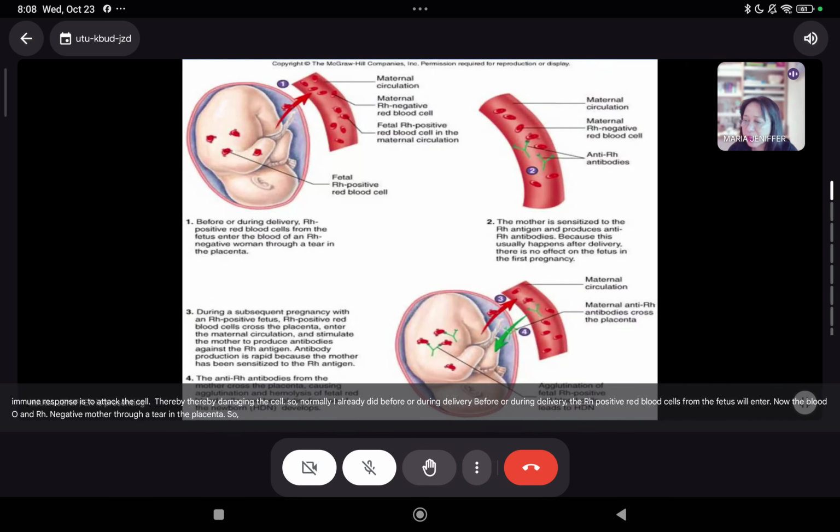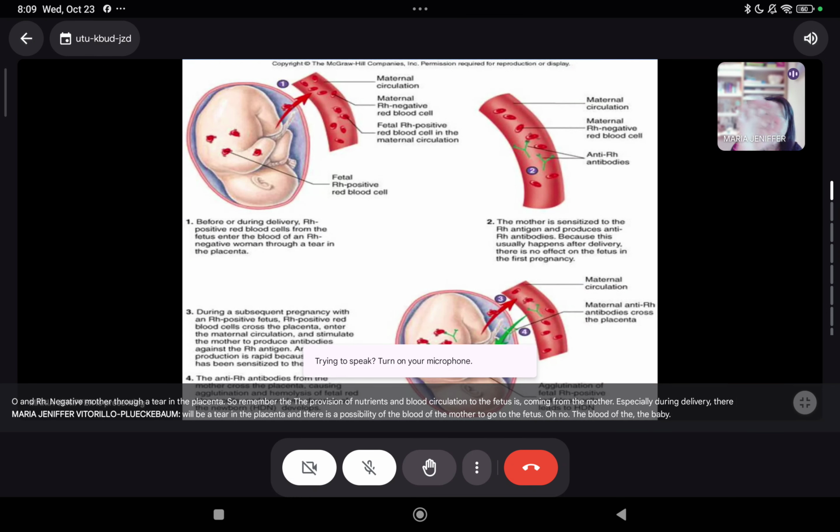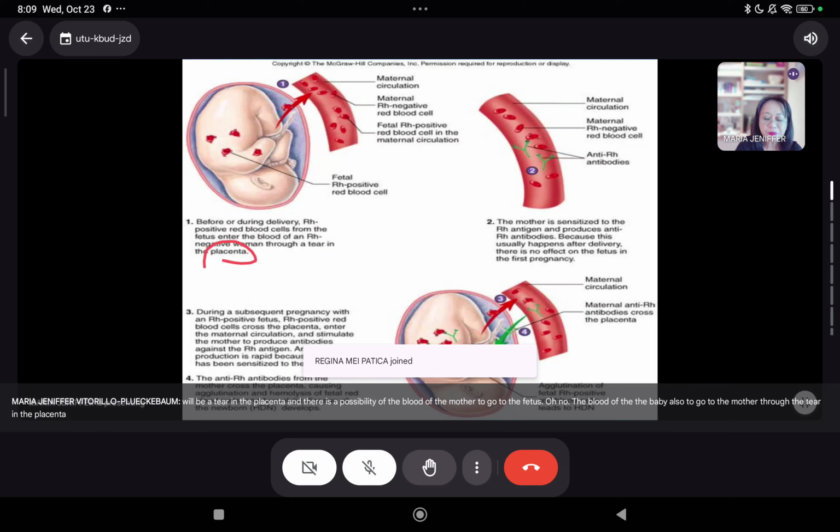So remember, the provision of nutrients and blood circulation to the fetus is coming from the mother. Especially during delivery, there will be a tear in the placenta, and there is a possibility of the blood of the mother to go to the fetus. Oh no, the blood of the baby also to go to the mother through the tear in the placenta.